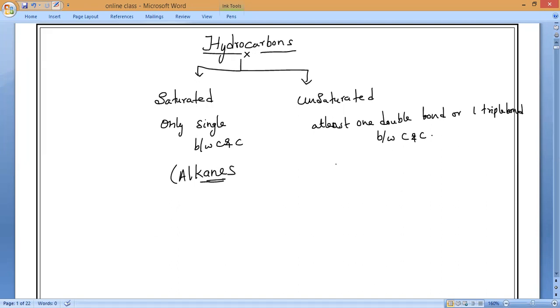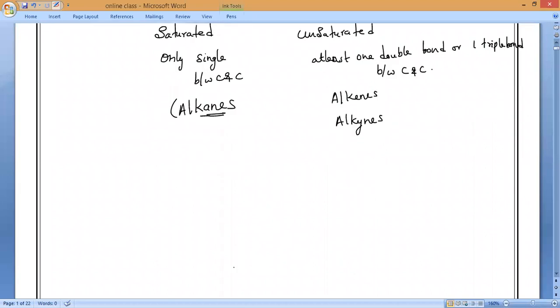In the same way, unsaturated hydrocarbons we call two things: alkenes and alkynes. In the last class we studied alkanes and the general formula of alkanes.